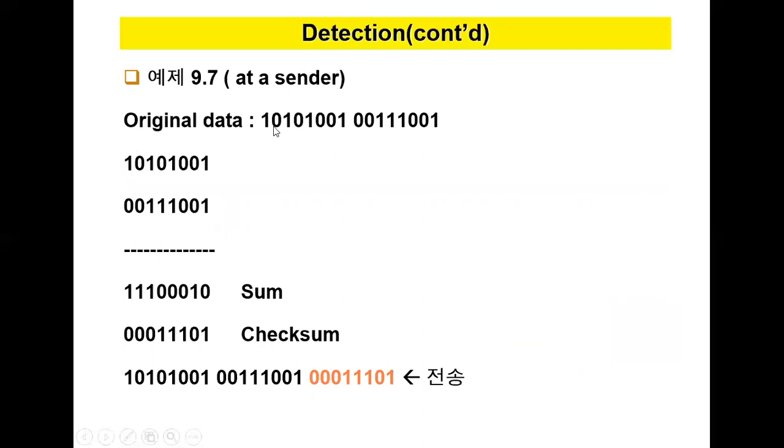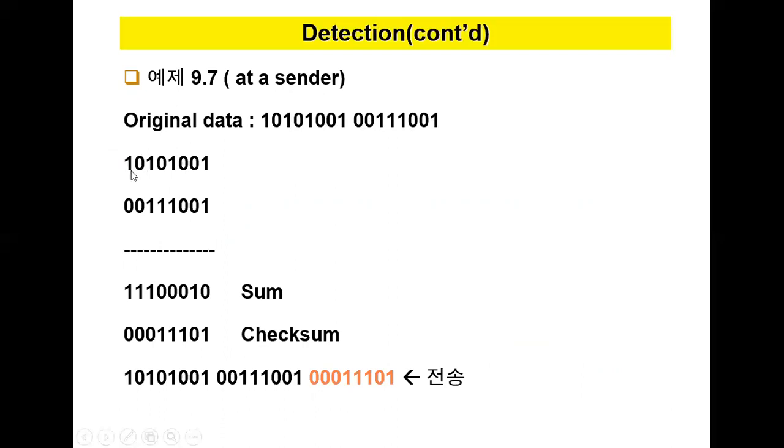My original data is 8-bit, so 8-bit plus 8-bit makes 16-bit. I have my original data, that is 10101001 00111001. I'm going to add this original data by adding as one's complement.